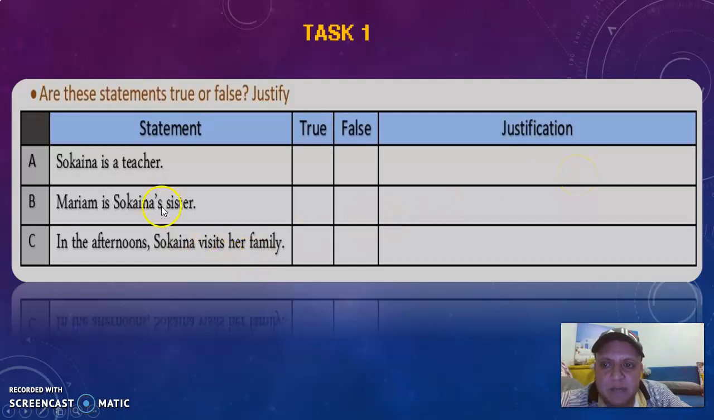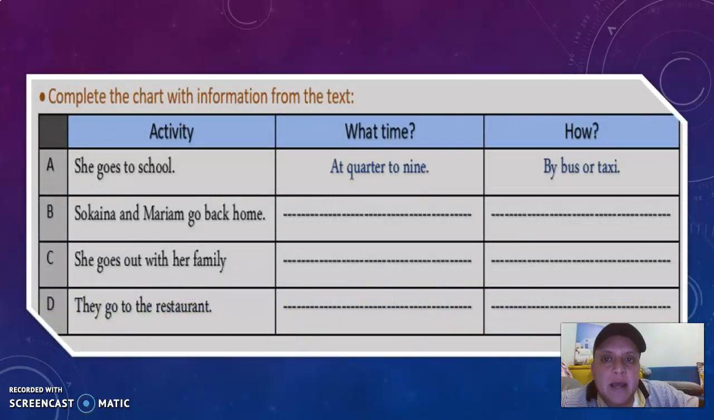Okay, Maryam is Sukaina's sister. Is Maryam Sukaina's sister? I don't know. Is it true or false? So you opt for one of these, then you write the justification. How did you know that it's true or false? In the afternoon, Sukaina visits her family. Here it is the same thing. Then you read the text again for a third time, and you move to task number 2.